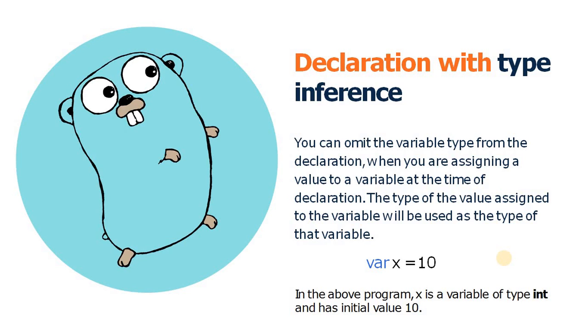Later on, if we try to modify the value of this variable with a different type instead of integer, it is not possible and the compiler will raise an error. We will see these examples practically later in the same video, when we move on to the playground and check it.